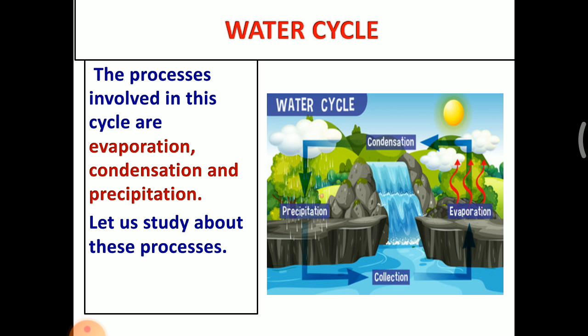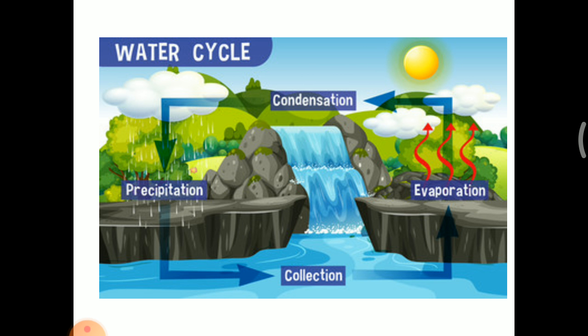If you take water cycle, the processes involved in this cycle are evaporation, condensation, and precipitation. Let us study about these processes. Look at this diagram. This is a water cycle diagram. Here I showed a river and sunlight. When the sunlight falls on the river, the water starts to heat. So the heated water rises up. This process is called evaporation.